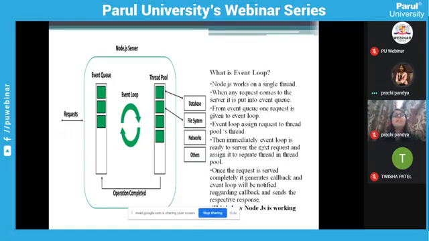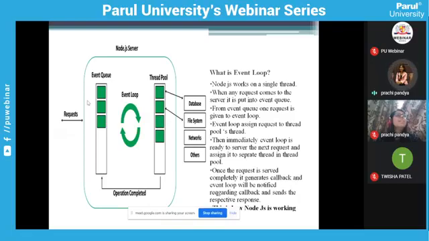So this is basically the event loop structure. This is how Node.js works internally. As I said, Node.js has a single-threaded architecture. Whenever any request comes to the Node.js server, it is placed in an event queue.